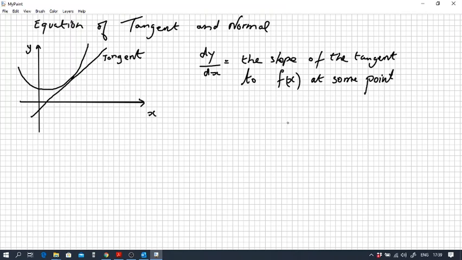So knowing that the first derivative gives us the gradient, if we have the gradient and we have that particular point, then finding the tangent line is quite easy.